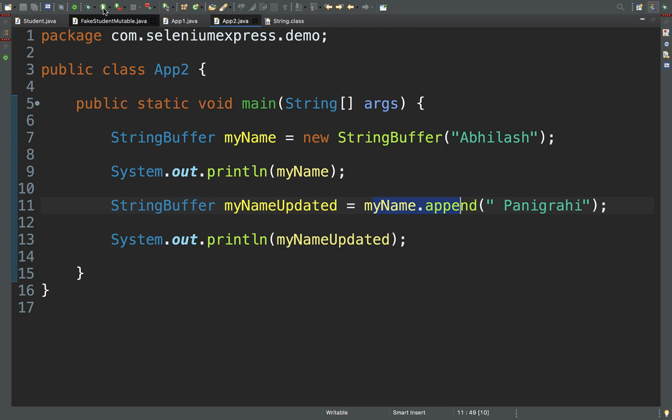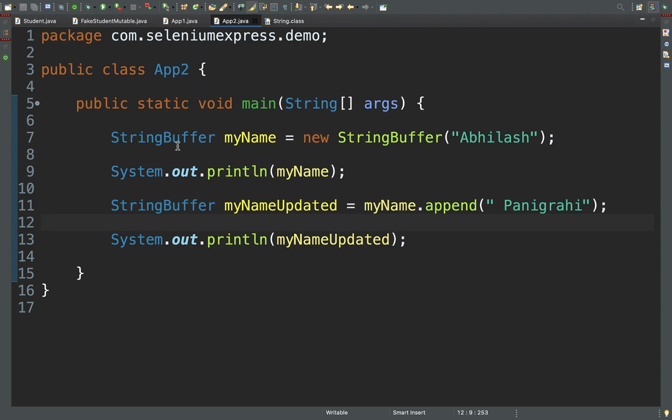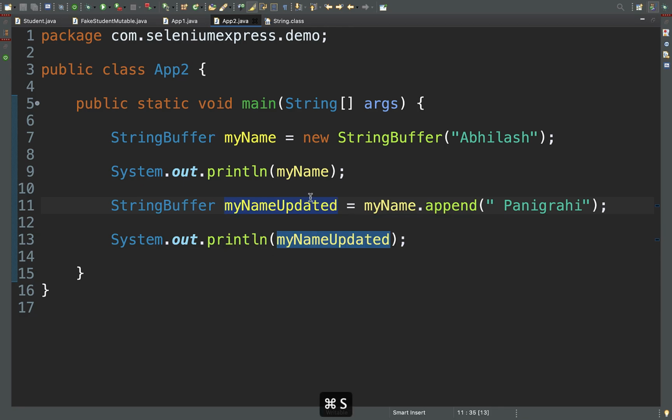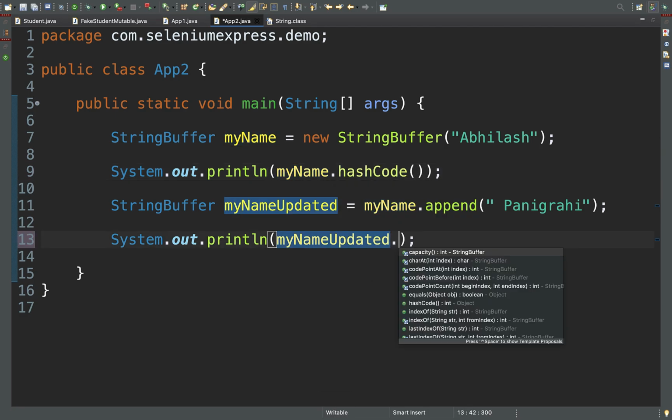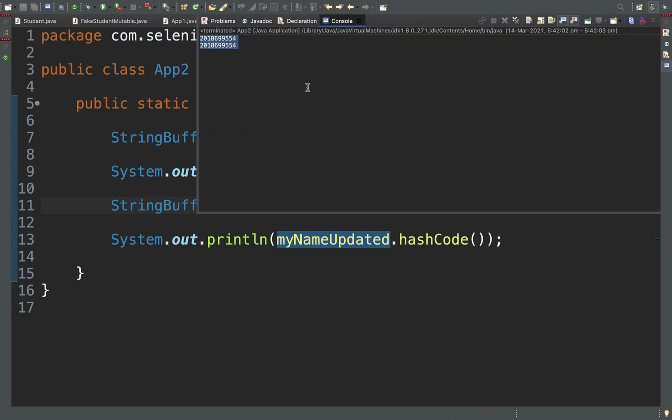If I run this, you can see the first one is Abhilash, the second one is my concatenation value, Abhilash Panigrahi. But the thing is that StringBuffer is a mutable object. So whenever you do myName.append, it is not returning a new StringBuffer object. Rather, it is returning the same StringBuffer object. How will I prove it? Use .hashCode here and .hashCode here. You'll see that once the append is done, it is returning the same StringBuffer object. If you run it, you'll see the same hashCode right here.